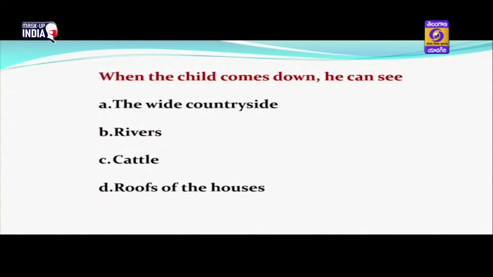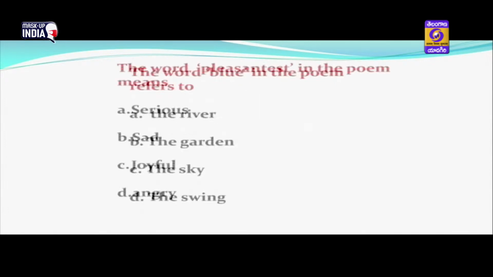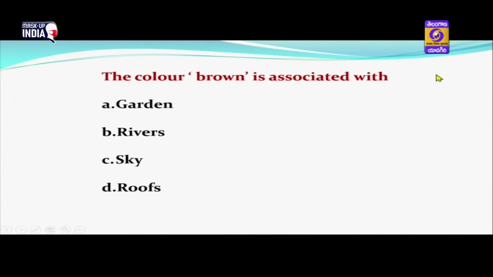Next one, when the child comes down, he can see the wide countryside, rivers, cattle, roofs of the house. If you go back to the poem, you can see, till I look down on the garden green, down on the roof so brown. So when the child comes down, he can see the roofs of the houses. And the color brown is associated with garden, rivers, sky or roofs. It is also very clear the color brown is associated with roofs.